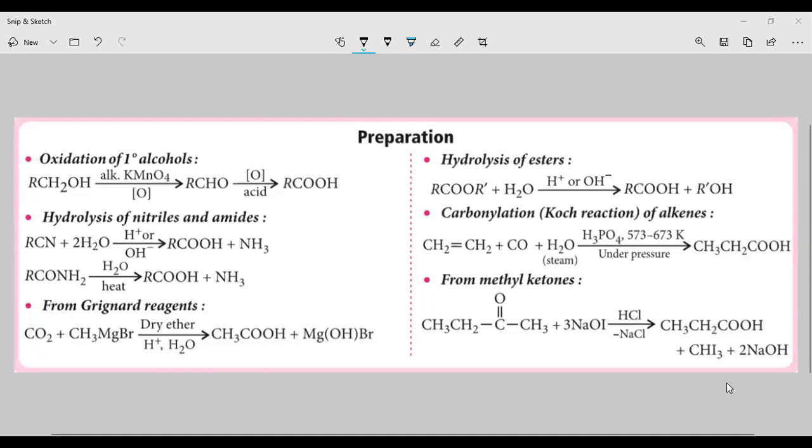First, we can prepare carboxylic acids from alcohols. We can prepare them from nitriles and amides. Nitriles and amides are derivatives of carboxylic acid.